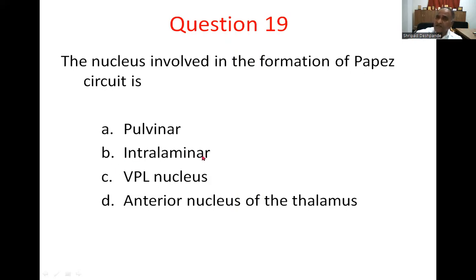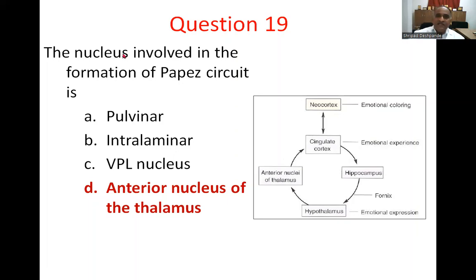Intralaminar nucleus is a part of the thalamus, a non-specific nucleus. The VPL is a somatosensory nucleus, the ventral posterior lateral nucleus of thalamus. And anterior nucleus of thalamus receives this information. Question number 19, the nucleus involved in the formation of the Papez circuit is anterior nucleus of thalamus.